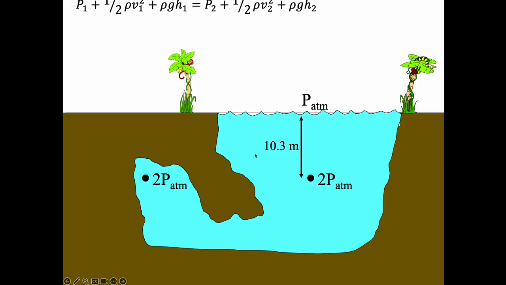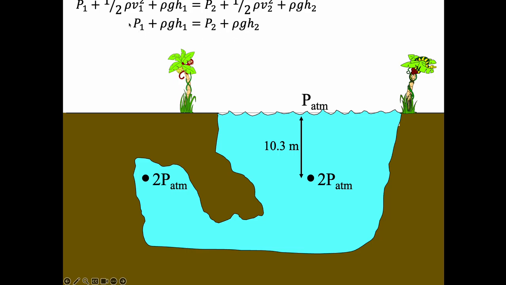One last little thing is, okay, there's my Bernoulli equation. Now look, if this is place 1 and this is place 2, is the water in this lake moving? And you're going to say, well, of course it's not. Okay, so I can dump the velocity bits.